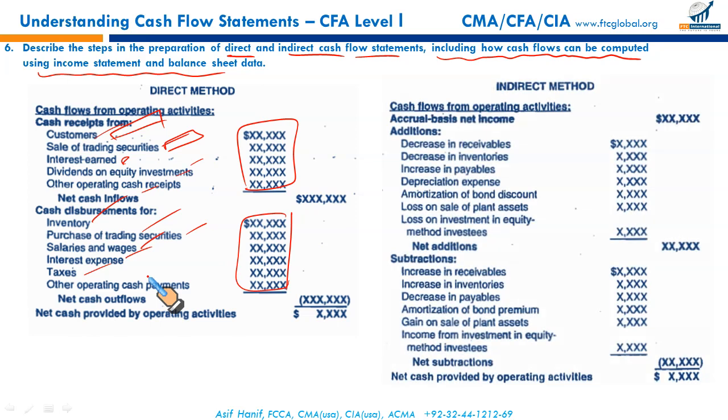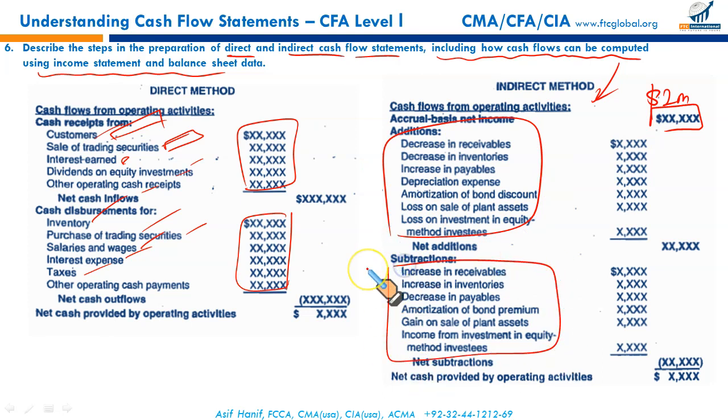The indirect method starts from net income, and that is the area that will be given to you to extract the data from the given information and draw up a certain segment of the cash flow. You start from net income. Now let us discuss why a certain item is added and why a certain item is deducted. Starting from net income, let's say your net income is $2 million. Gentlemen, I need your full attention because I'm going to tell you why we add and why we deduct, and I'm going to spend 10 to 15 minutes on this part alone.